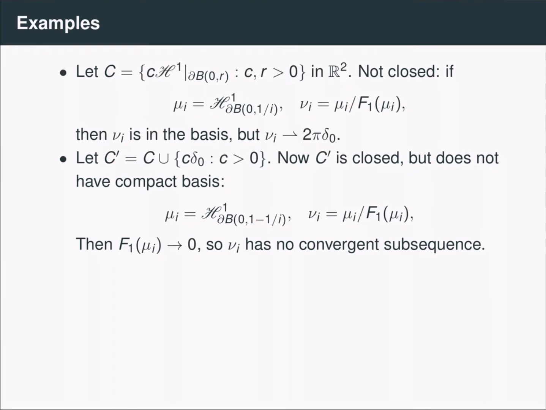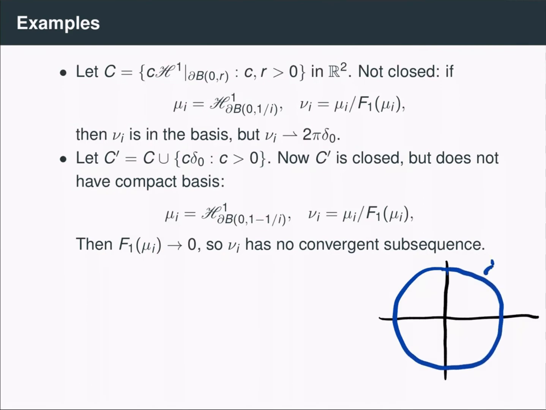To see this, we consider a different example. Instead of circles converging on the origin, we look at circles that converge to the unit circle. I'll draw that right here. Let's say this is the unit circle, boundary of the ball of radius 1, centered at the origin. And then we consider a sequence of circles that are moving outwards and converging towards the unit circle, as I've defined here.